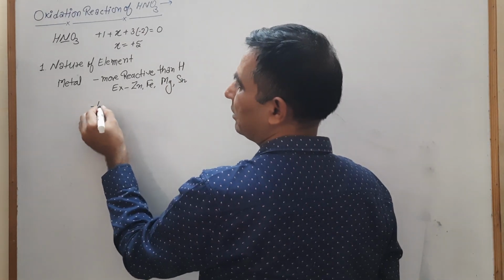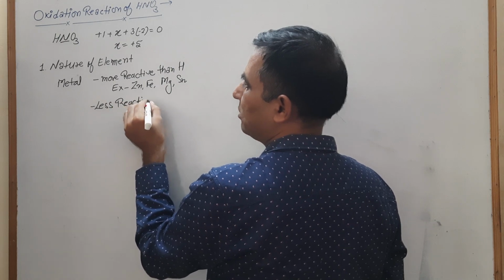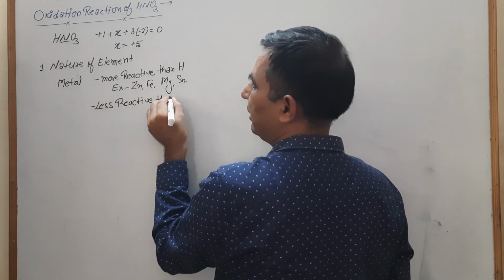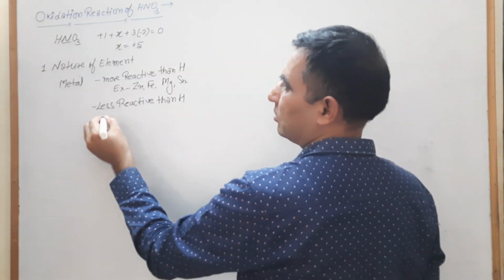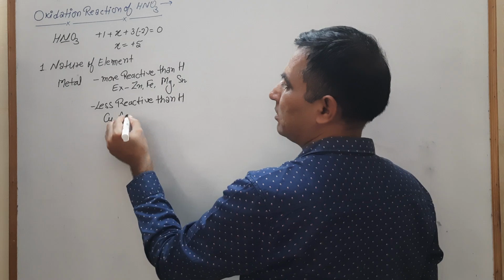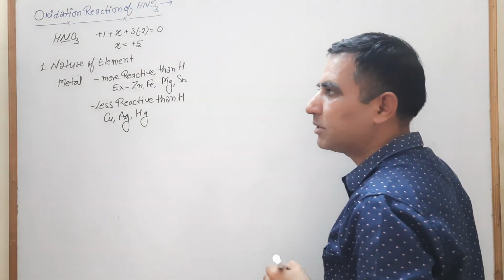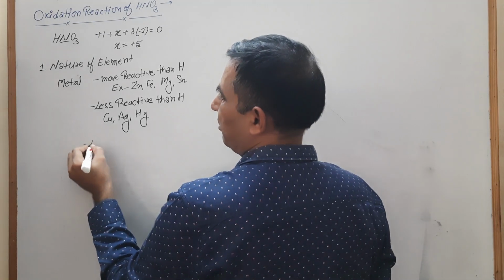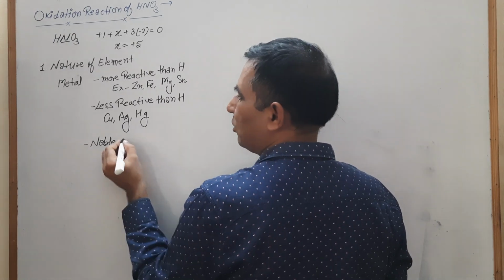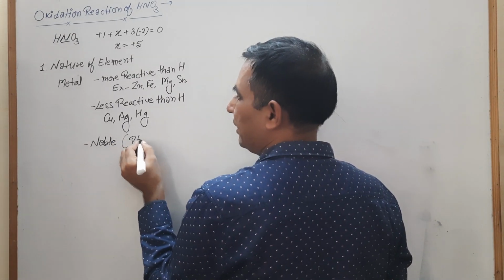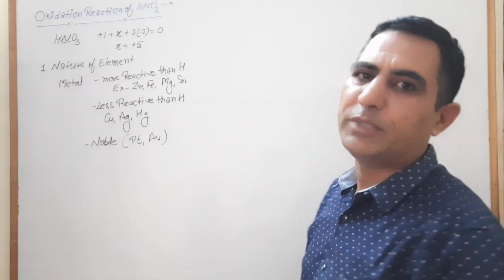Second, metals that are less reactive than hydrogen, for example copper, silver, mercury. These are a few examples. And third, noble metals, which generally do not react with anything, like platinum and gold. These are also known as passive metals.